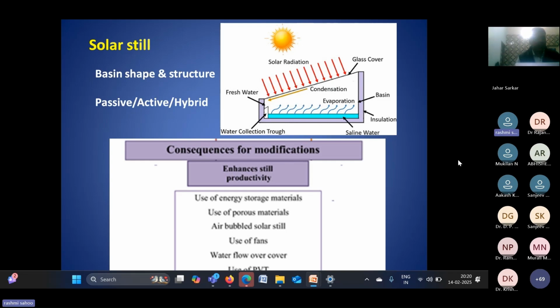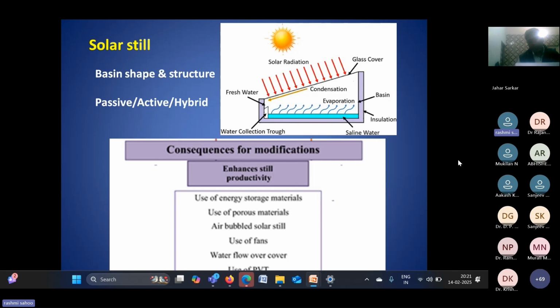Passive means fully based on solar radiation. Active means not depending on solar, so we can use other energy sources for heating. And hybrid means both solar plus other sources of heat.